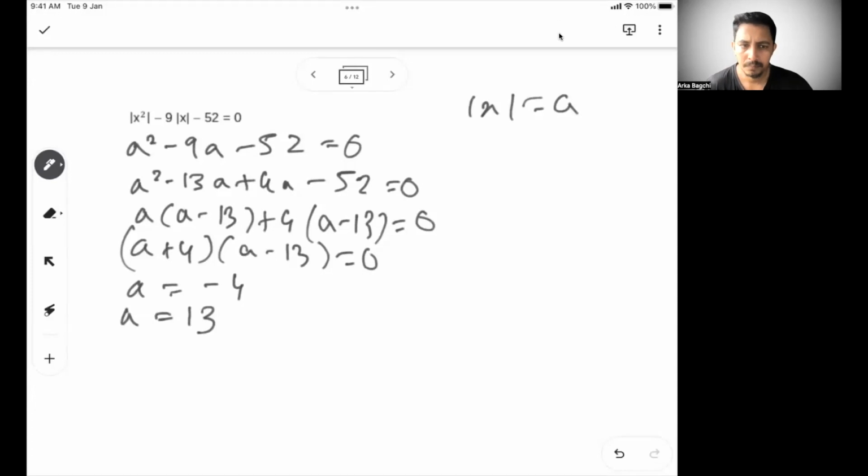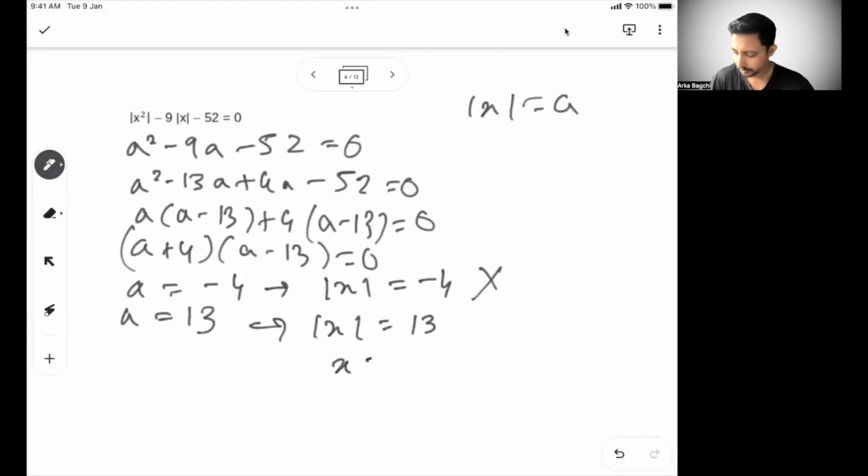So we can now say mod x is equal to minus 4. That can never be the scenario because mod x is a distance, which is always positive. So this is not possible. From here we can say mod x is equal to 13, or x is equal to plus or minus 13. So this is the solution. This is clear: mod x cannot be a negative number.